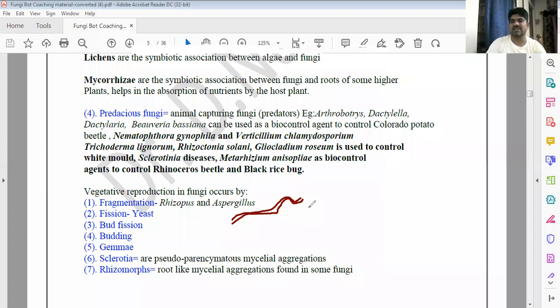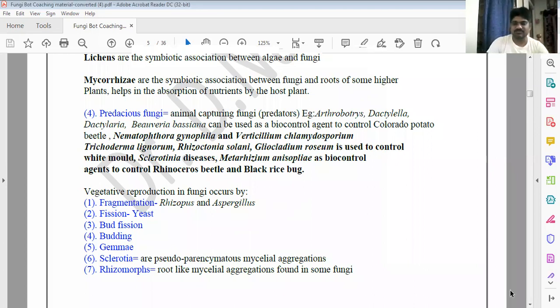Most important question: parasexuality first described by Pontecorvo and Roper. Parasexuality was observed in Aspergillus nidulans. Parasexuality is present in fungi. The question is phrased like that.